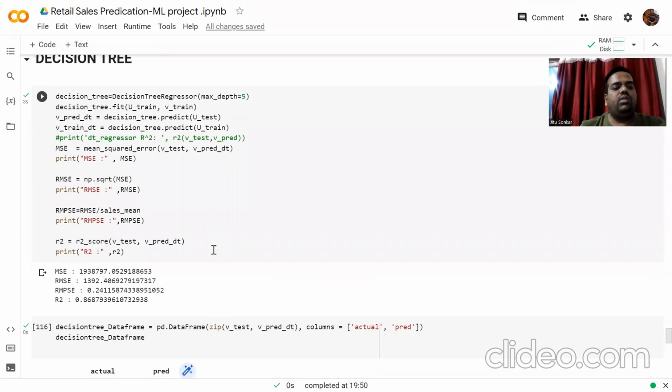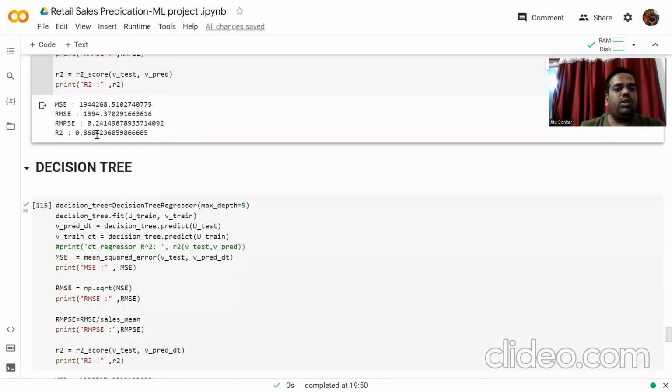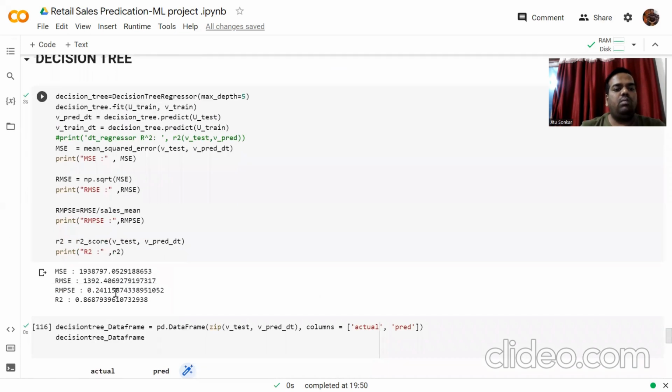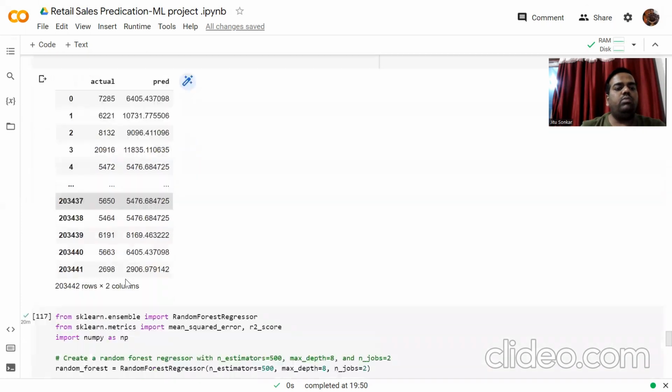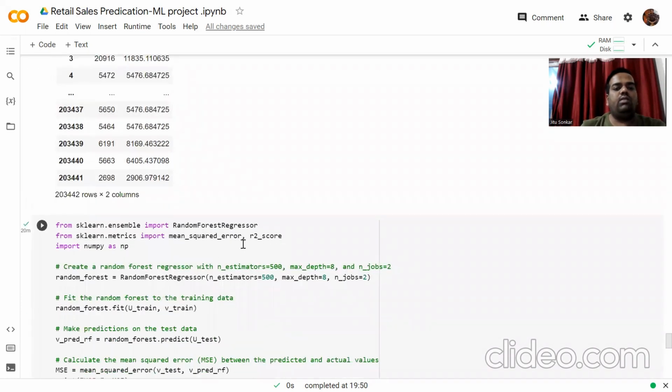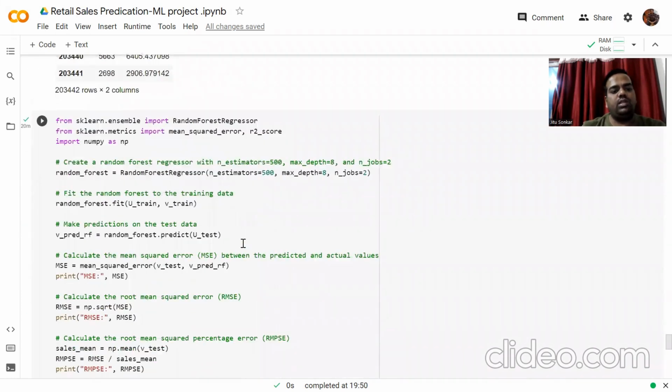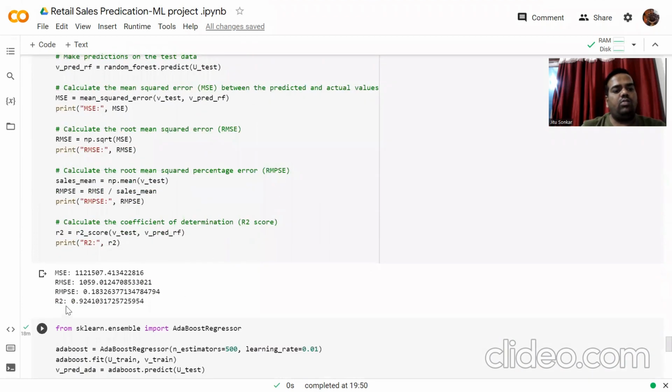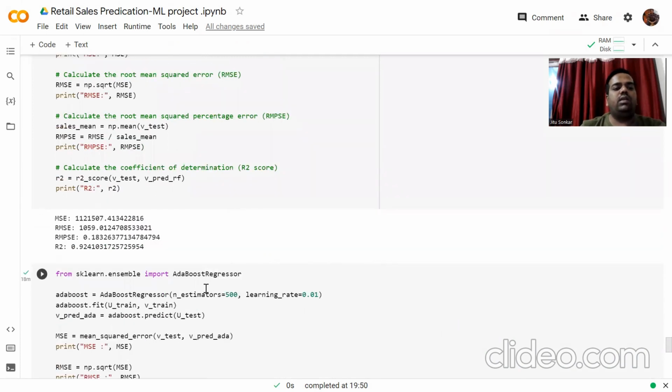For the decision tree, MSE, RMSE and RMPSE are similar, but here R square is 0.8687 and the earlier one is 0.84. The values are increasing. So we move with random forest regression. Here R square is 0.9224 and the root mean percentage square error is 0.18. So we can say that we have improved more.